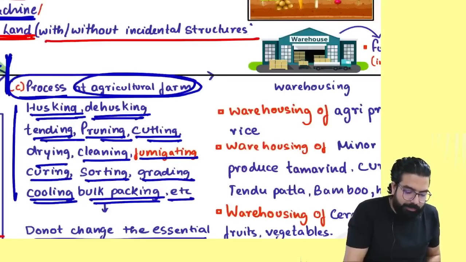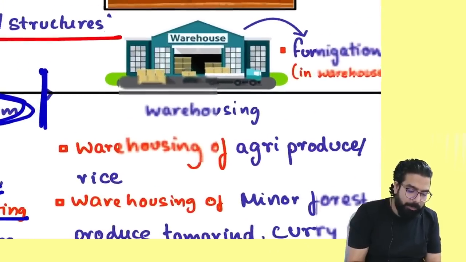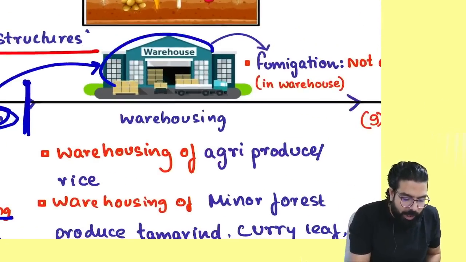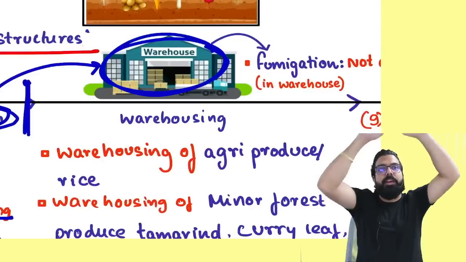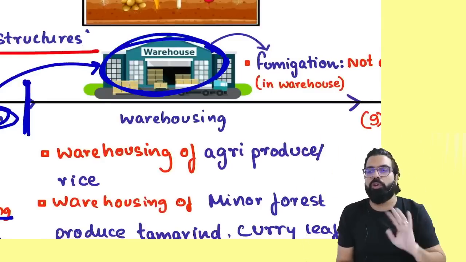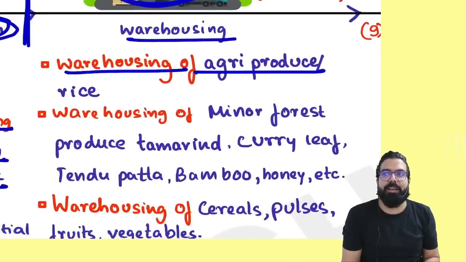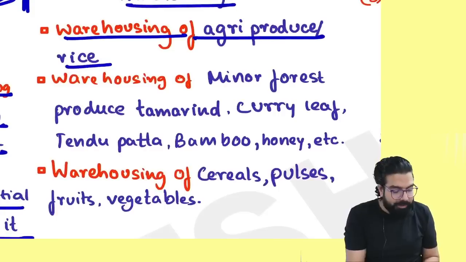Now the next one. After the cleaning, cutting, packing, etc. is done, now what will happen? You might want to store it in a warehouse. Remember one thing, warehousing services. What is a warehousing service? I run a big godown, and I tell you that you can store your goods with me. So warehousing of agricultural produce or rice related services will always be exempted.